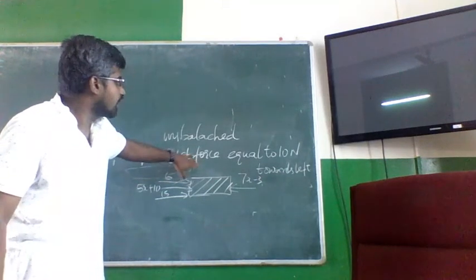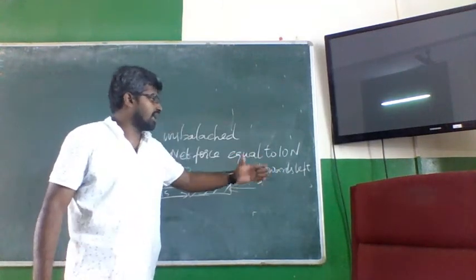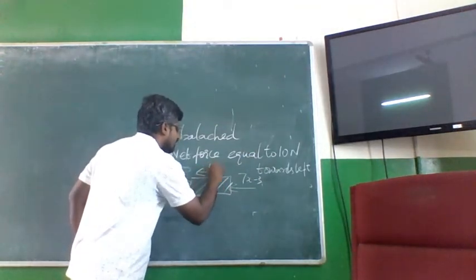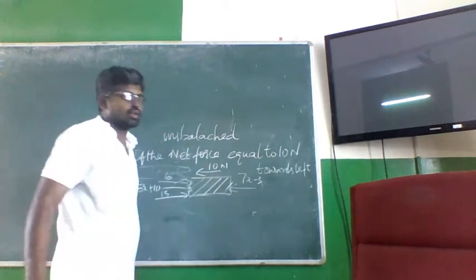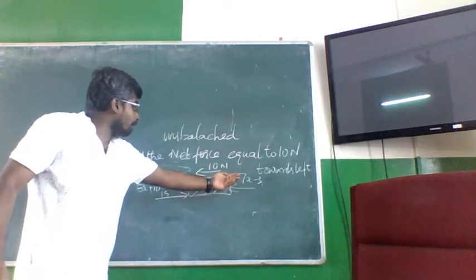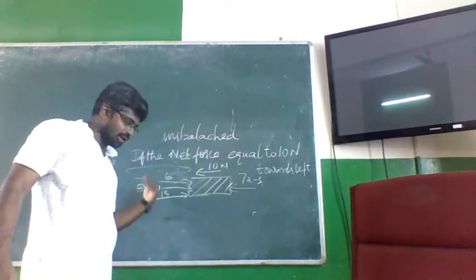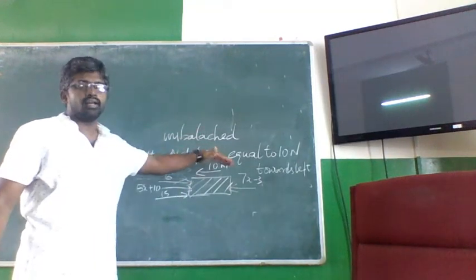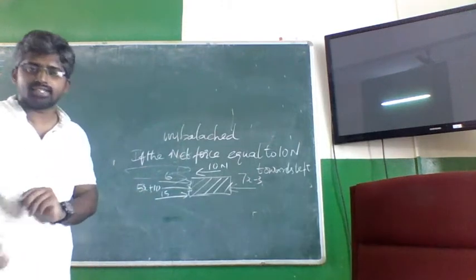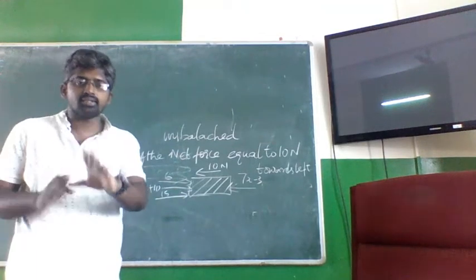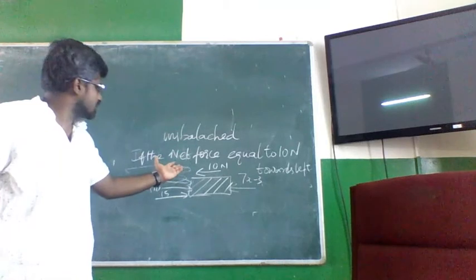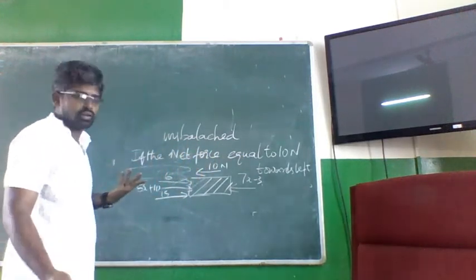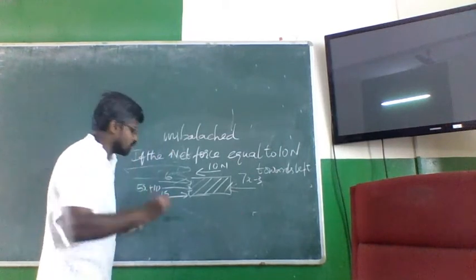The net force is 10 Newton, 10 units, applied towards the left. What would be the value of x? Balanced system means equal to 0. Unbalanced system means you are equating to 10. That's all.